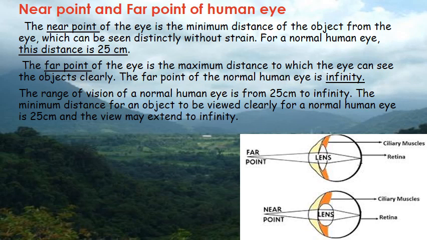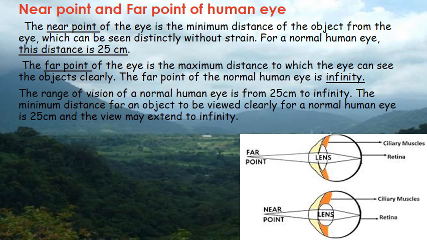The nearest point up to which the eye can see an object clearly without any strain is called the near point of the eye. So the near point of a normal human eye is at a distance of 25 centimeters from the eye. The near point of an eye is also known as least distance of distinct vision. I repeat, the near point of a normal eye is also known as least distance of distinct vision.